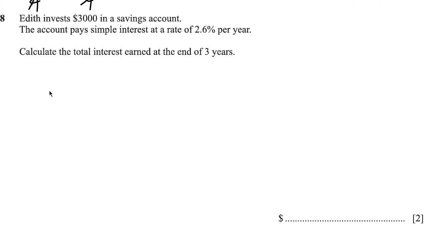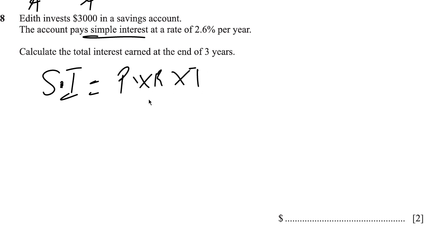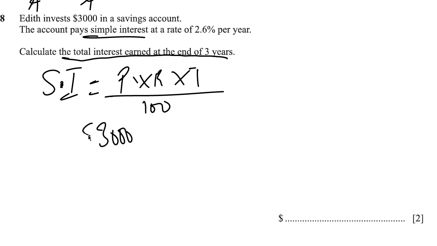It says, Edith invests $3,000 in a savings account. The account pays simple interest at a rate of 2.6% per year. Calculate the total interest earned at the end of 3 years. So it's important you know the formula for simple interest, right? We could denote that by SI. It's equal to the principal times the rate times the time divided by 100, right? So it says, what's the total interest earned? So the principal here is what Edith invested in this case. So that's going to be $3,000.